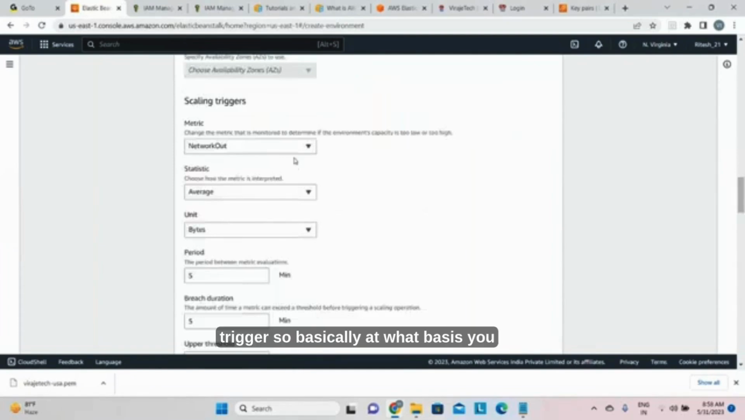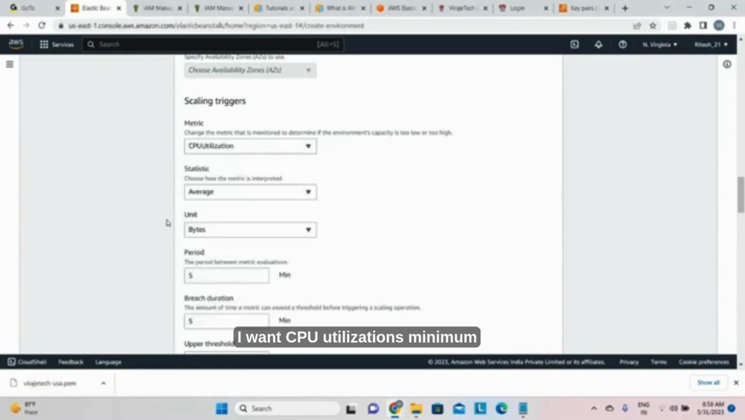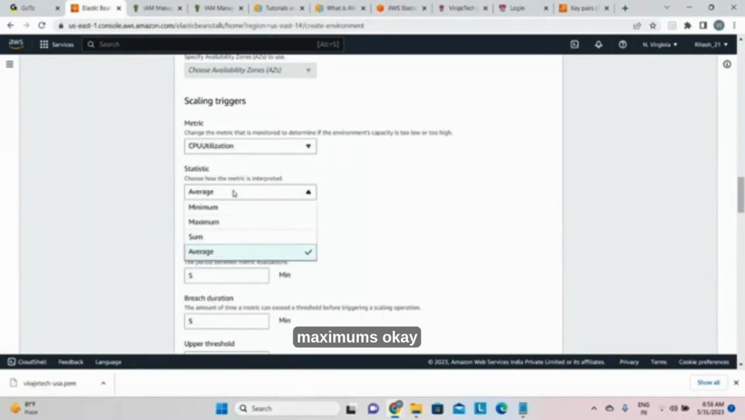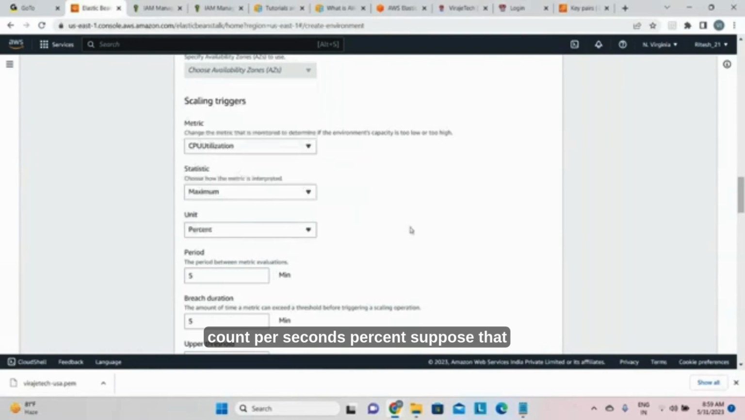Then scaling trigger. So basically, on what basis you want your auto scaling to happen. Okay, then network input, CPU utilization, these are the parameters, disk read writes, latency, request count. Suppose you define the CPU utilization. I want CPU utilization minimum, maximum. Okay, so we can define, suppose, average or maximum.